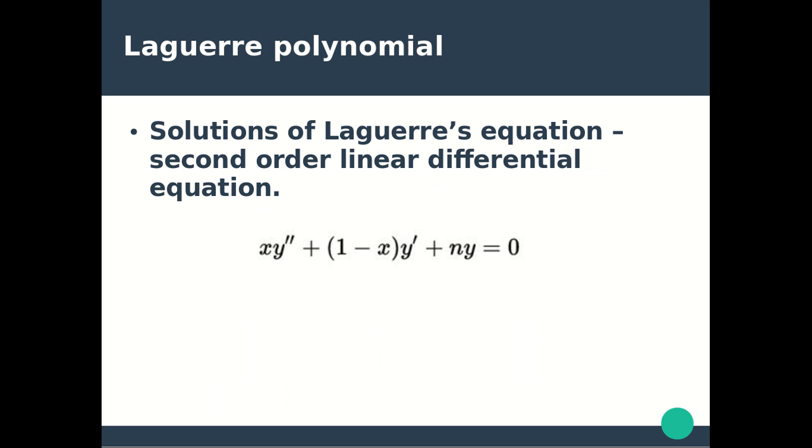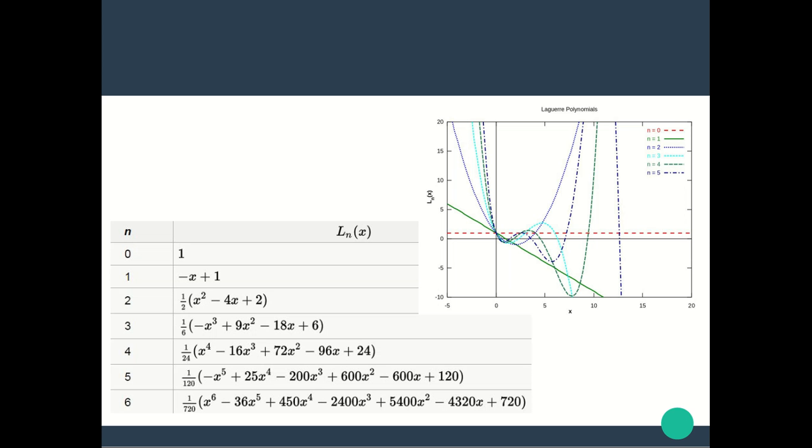Laguerre polynomial. A Laguerre polynomial is a solution of Laguerre's equation, which is a second order linear differential equation, x y double dash plus 1 minus x times y dash plus n y equals 0. Here we have the first 6 values of the Laguerre polynomial and a graph to represent the same.